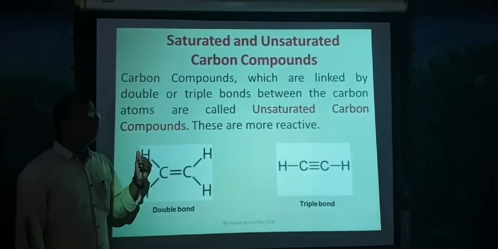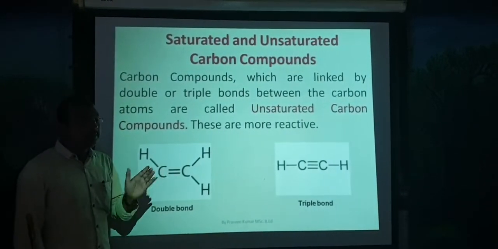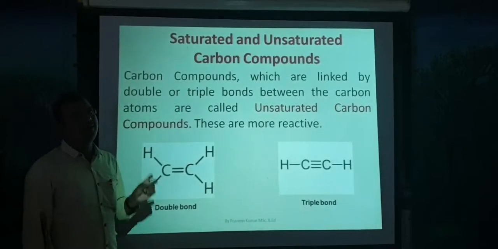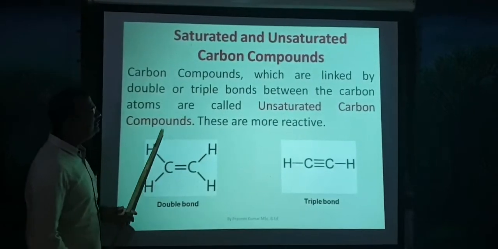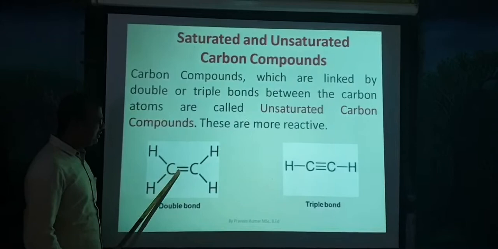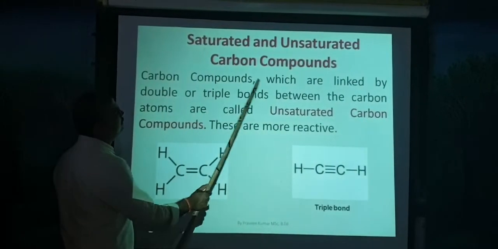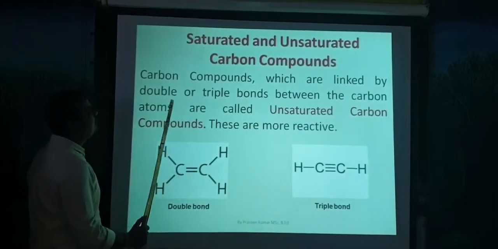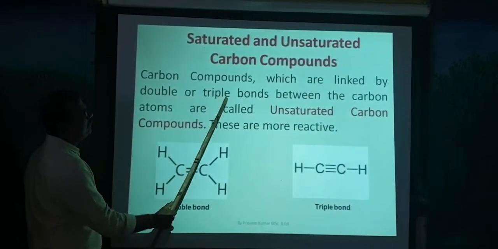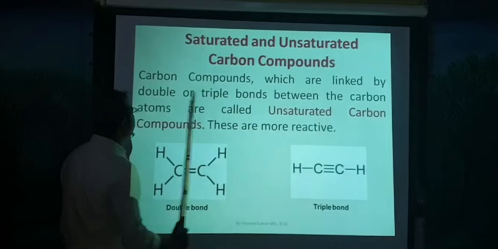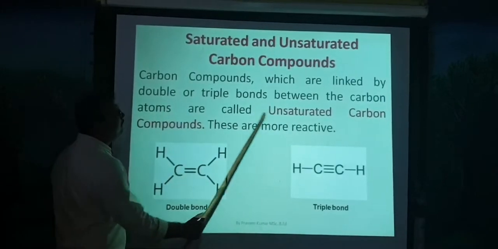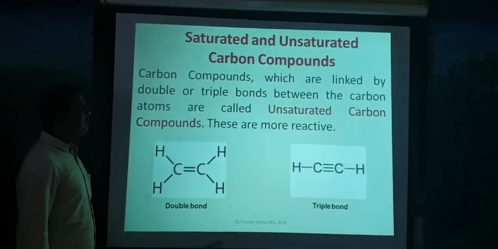Saturated compounds are linked between carbon atoms by a single bond. Here it is linked by a double or triple bond. Carbon compounds which are linked by double or triple bonds between the carbon atoms are called unsaturated carbon compounds.